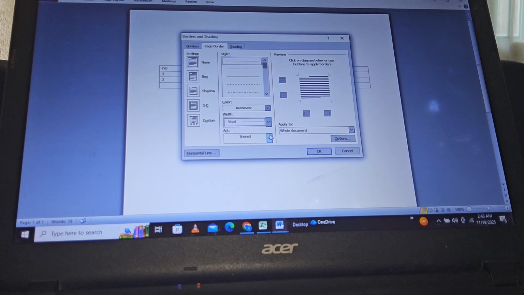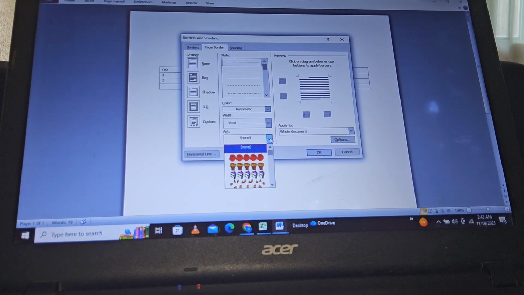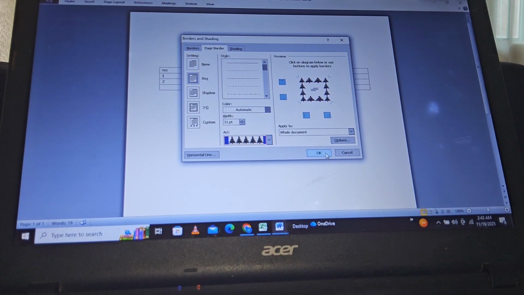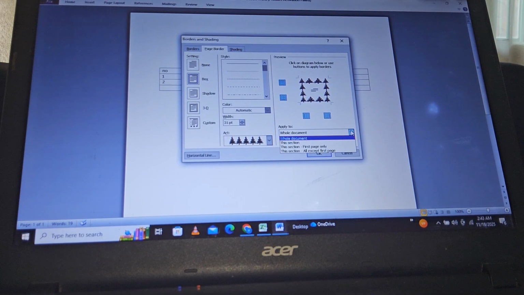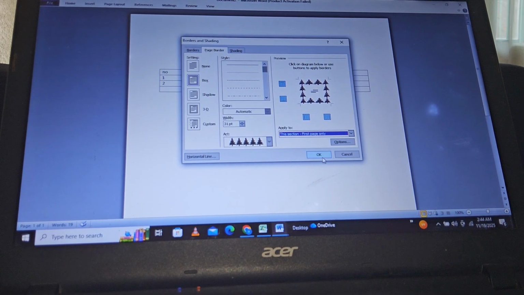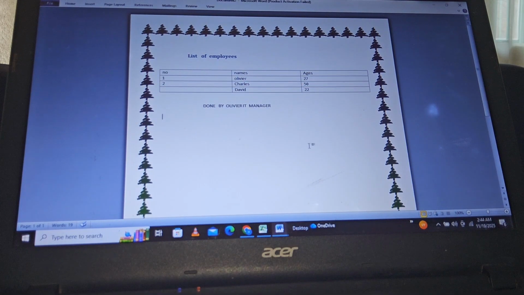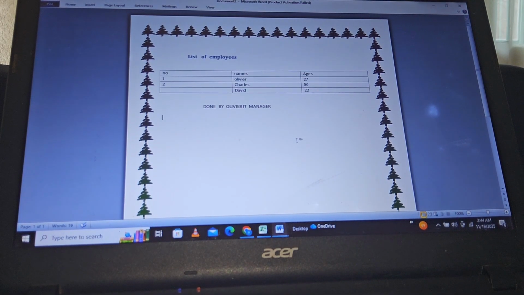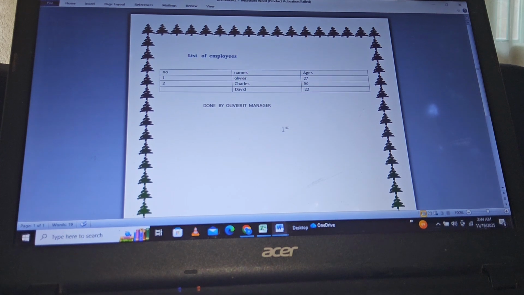You go here, down here. You choose the decoration you want. You prefer this. You go on the whole document. You choose if you want to design the first page. Now you create the first page only. Then you click OK. Now you see the border exists. This is a good paper.